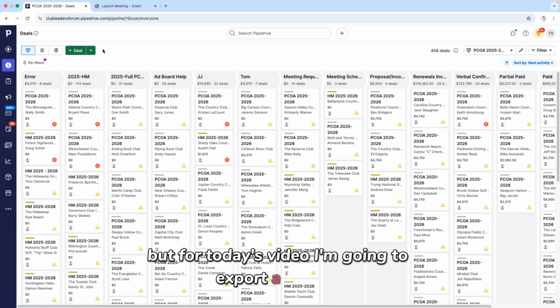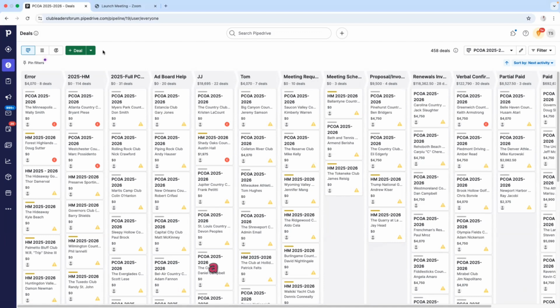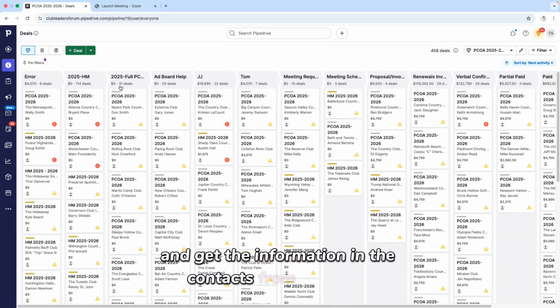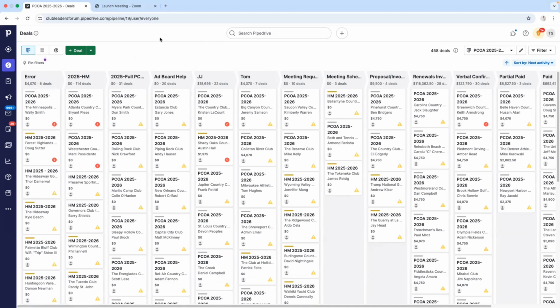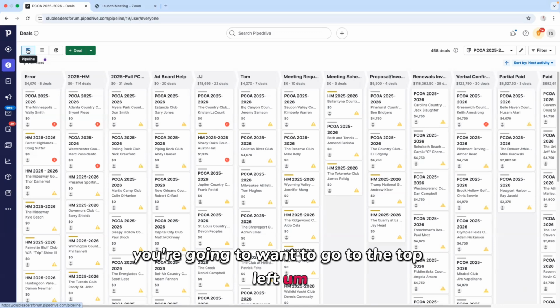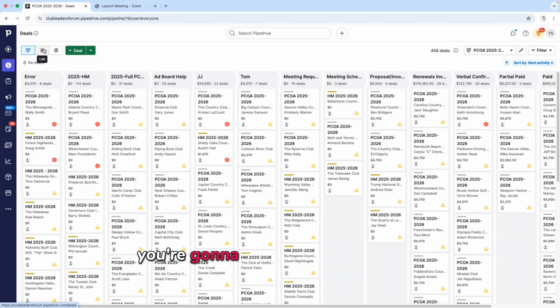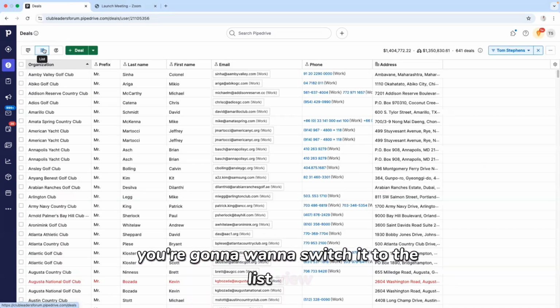to export a specific stage in the deal and get the information and the context from the stage. And so the stage that we'll be exporting is going to be the error stage. And so to begin exporting your list, you're going to want to go to the top left. This is the pipeline view. You're going to want to switch it to the list view.